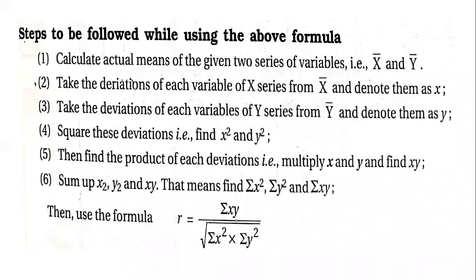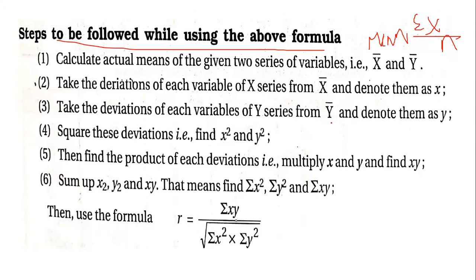Okay, now let us see the steps and then we'll start with the problem. Now steps to be followed while using the formula. Now we saw the formula, so let's see the steps. First, calculate actual means of the given two series of variables. So we are supposed to calculate the mean. How do you calculate the mean? Sigma x by n, correct? You will have x data given, so you'll add all the x data divided by the number of the data available to us. So that will become your x bar, and we will also find out y bar.